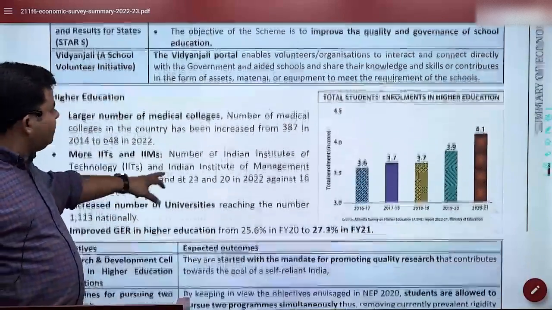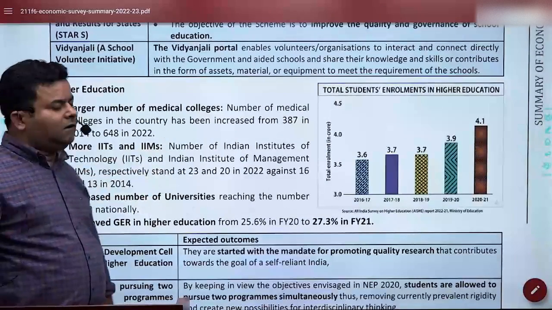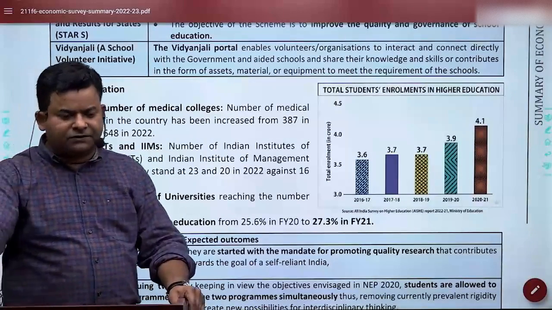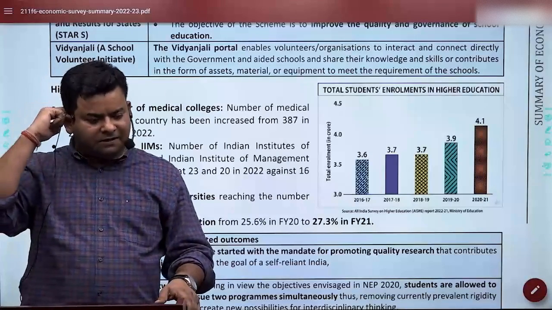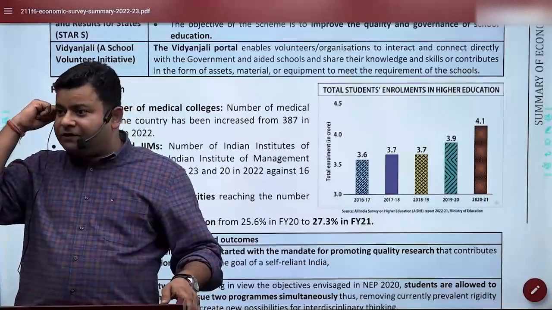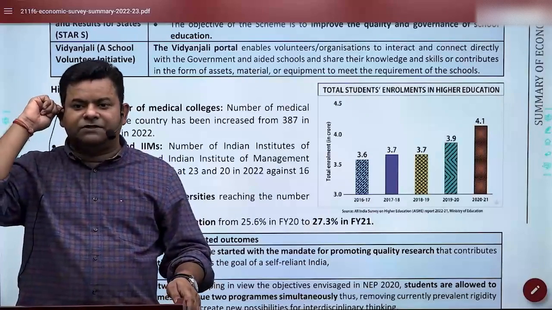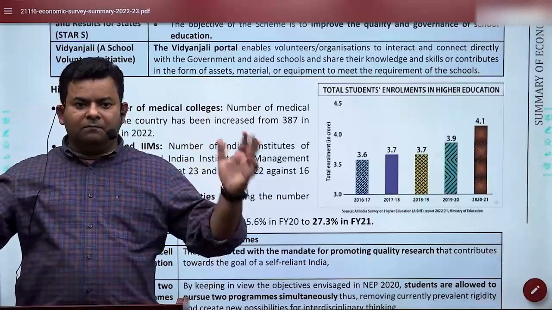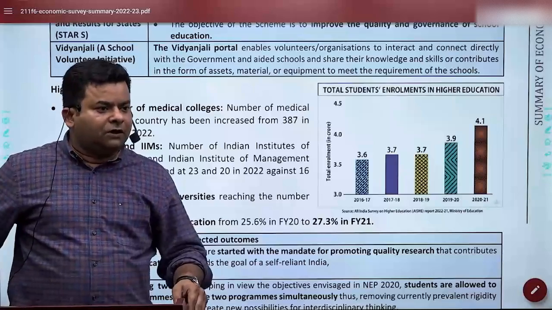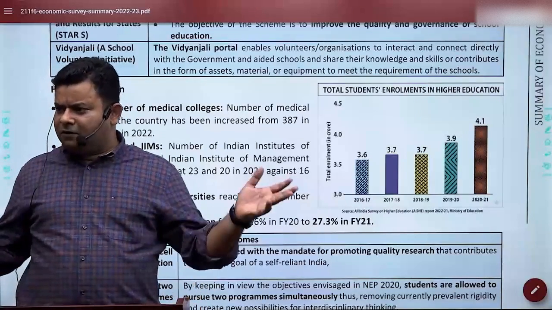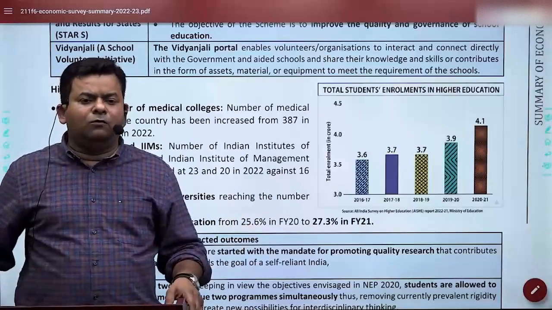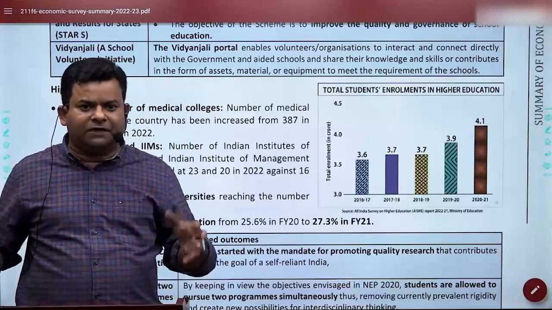In higher education, by and large, the number of medical colleges has increased. I'm sure you're aware that the concerned Minister recently requested big medical premises also to develop medical colleges, because these big hospitals already have almost the required raw infrastructure.